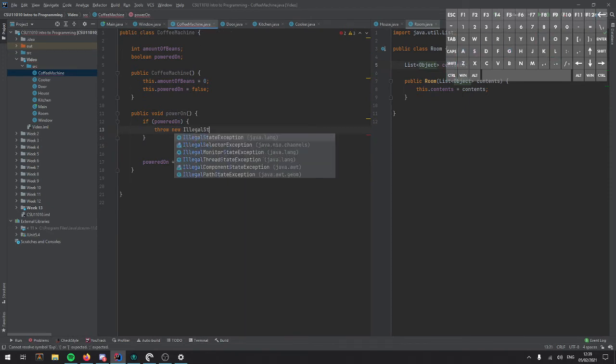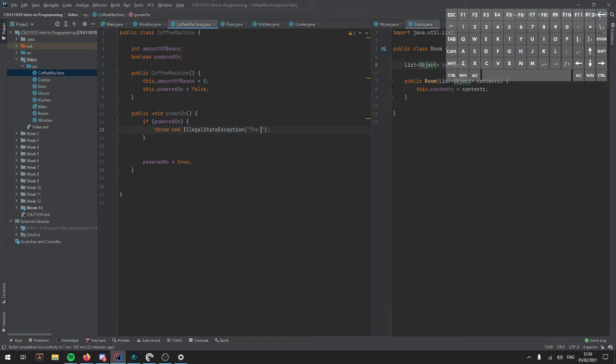That would be an IllegalStateException if you want to be specific. And we could say the device is already powered on, because you can't turn something on if it's already turned on. And this will throw an exception to ensure that the programmer handles this.